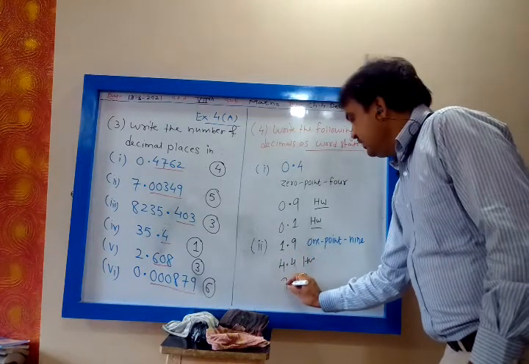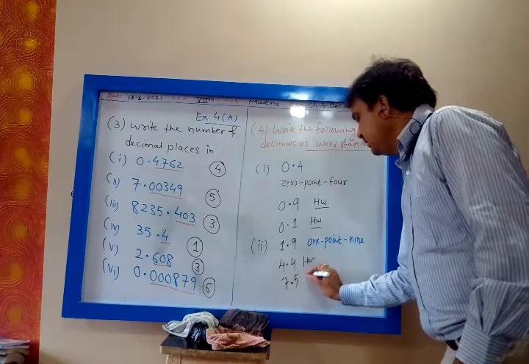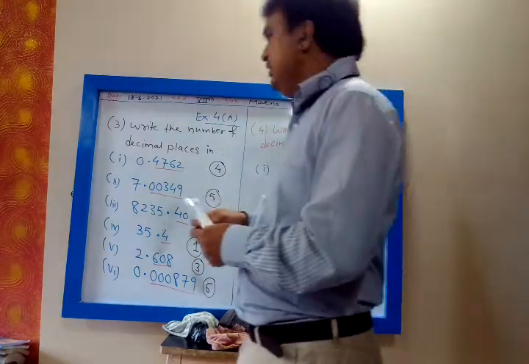Then 7.5 is homework. These two are homework. You have to write them in words.